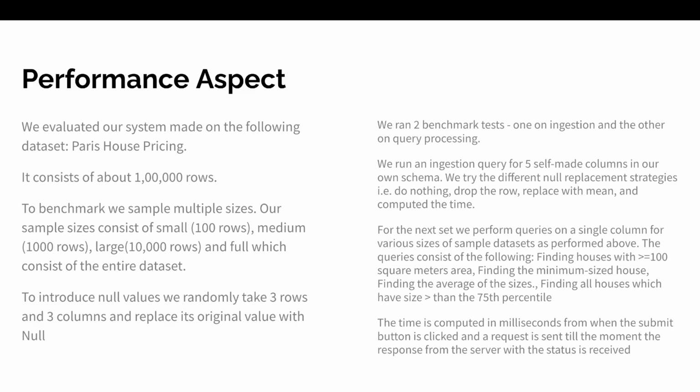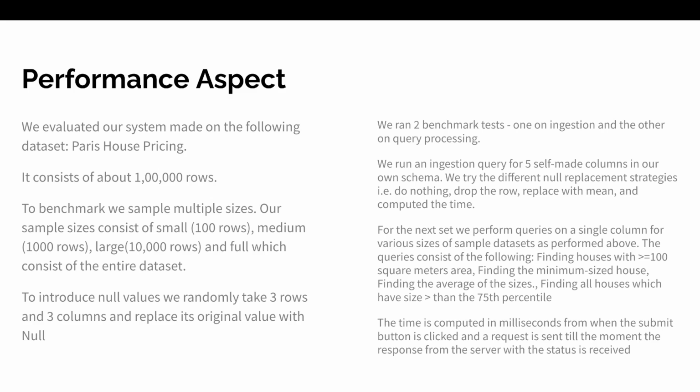To show that our null feature works properly, we also had to synthetically put in some null values. So we took random 3 rows and random 3 columns and replaced the original value with null. This is what our dataset setting is. We ran 2 benchmark tests, one to highlight the ingestion and the other one on query processing. Our ingestion query consists of making 5 columns, or 5 attributes, in the schema, and then we put different null replacement strategies. We had 3 options: do nothing about it, drop the row, or replace it with the mean, and computed the performance time.